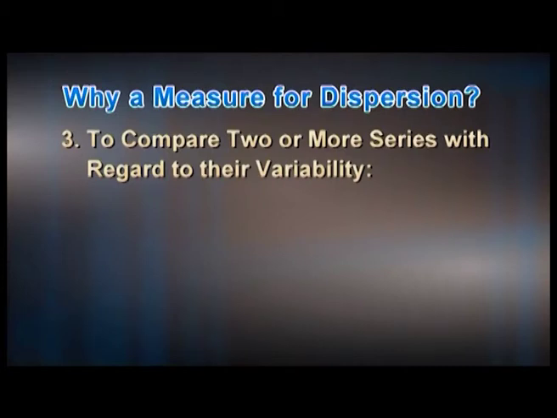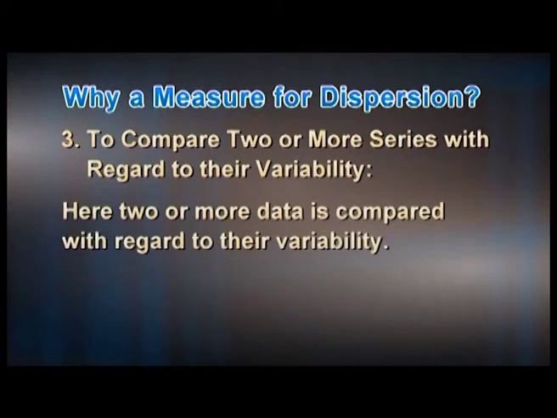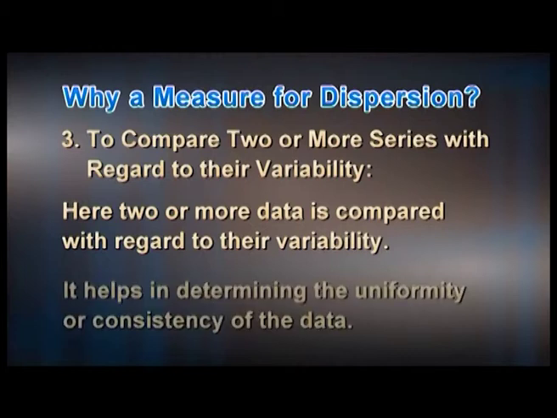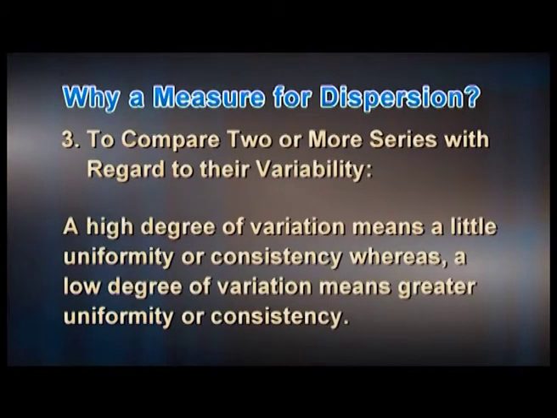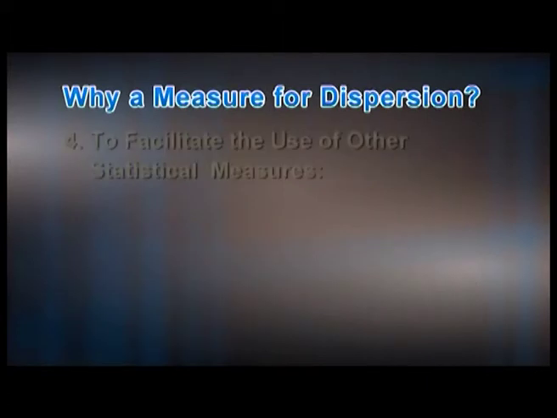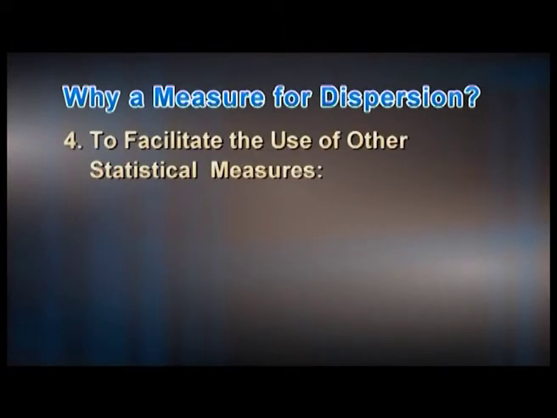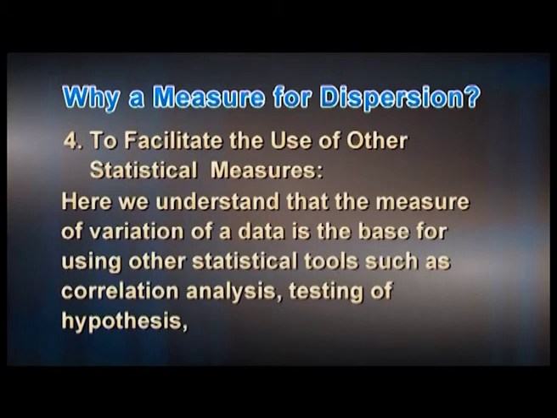To compare two or more series with regard to their variability, here two or more data sets are compared with regard to their variability. It helps in determining the uniformity or consistency of the data. A high degree of variation means little uniformity or consistency, whereas a low degree of variation means greater uniformity or consistency.